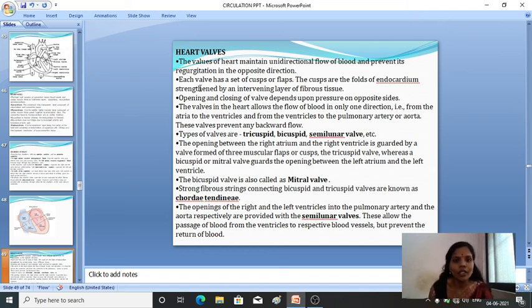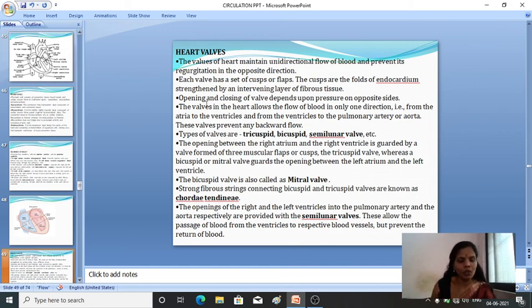Each valve has a set of cups and flaps. Tricuspids, they call them cups or flaps. Its cups are the folds of endocardium which are strengthened by an intervening layer of fibrous tissue. Then the opening and the closing of the valves depends upon the pressure on the opposite sides.